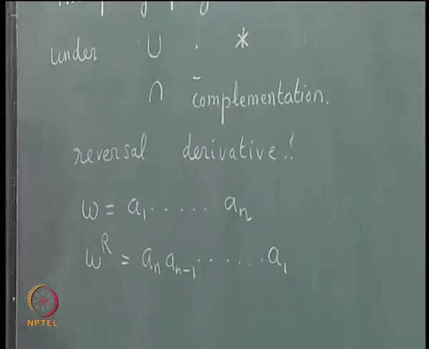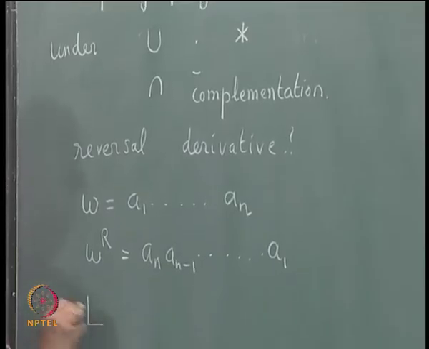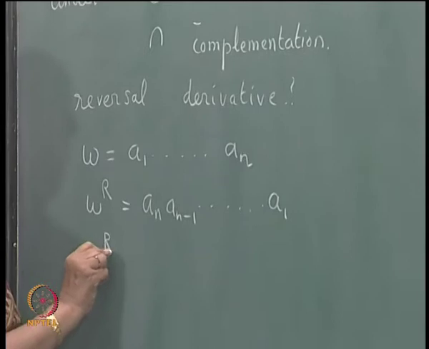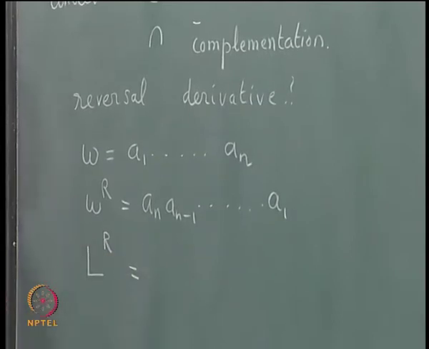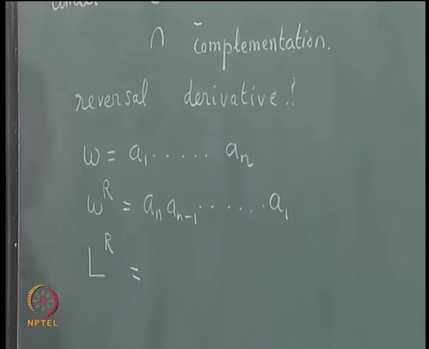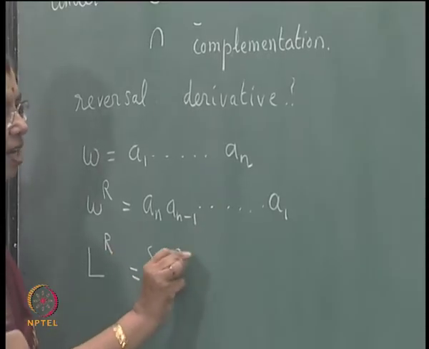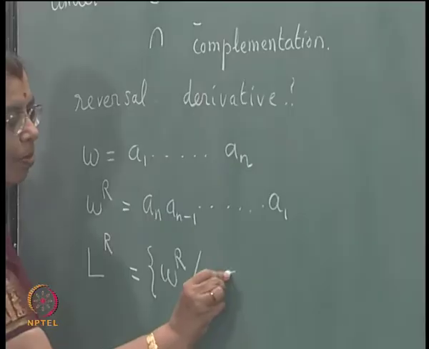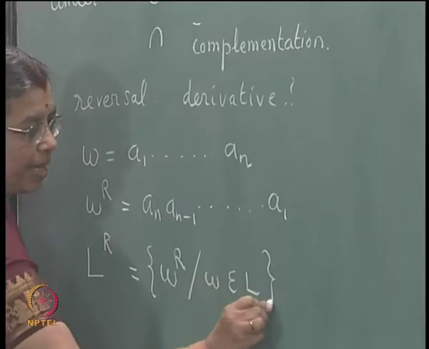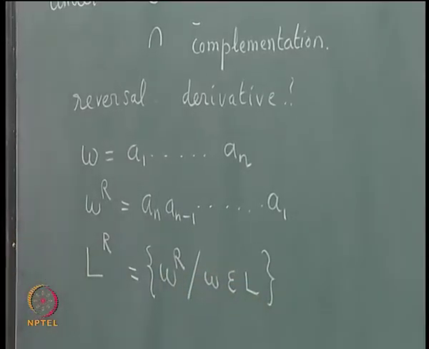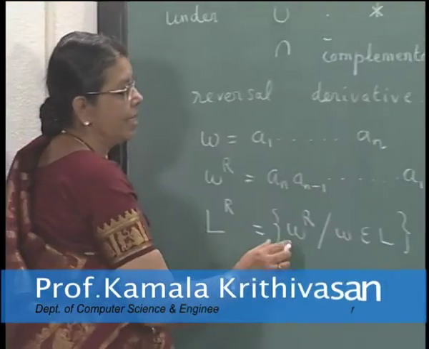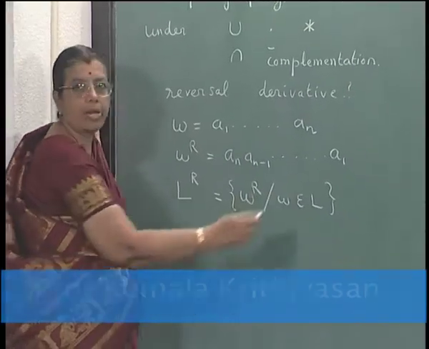If L is a language, then the reversal of L is denoted as LR, and that is the set of WR, W belongs to L. The reversal of a language is: take each string in L and reverse it. It consists of all strings of the form WR where W belongs to L.